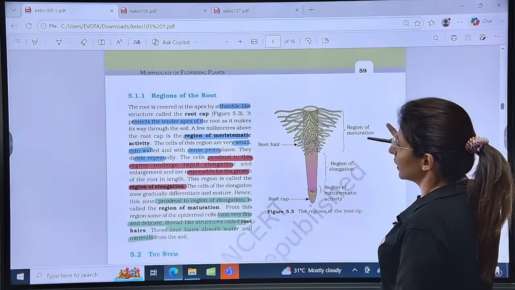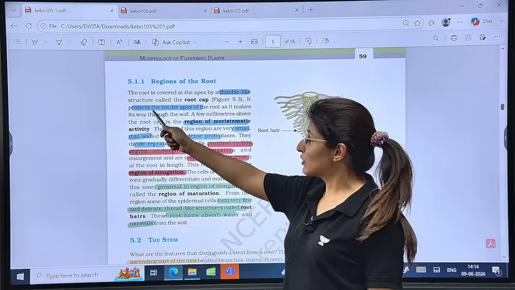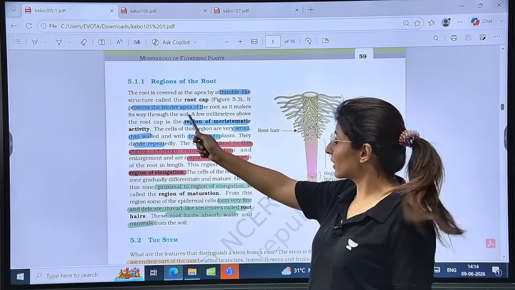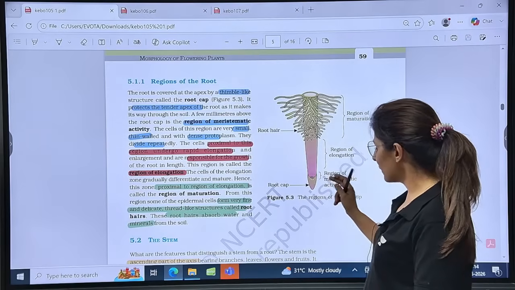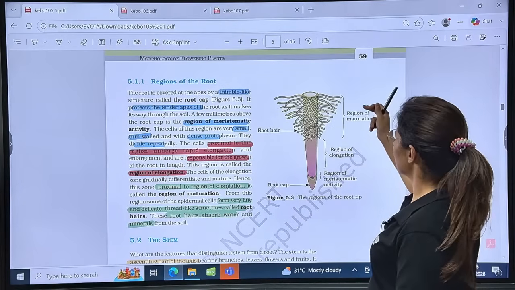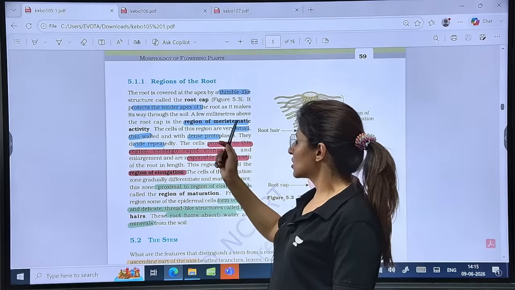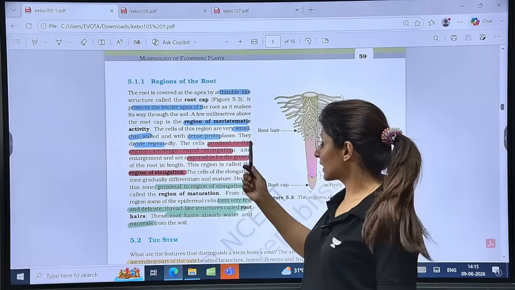Regions of the root. So there is a thimble-like structure called the root cap, which protects the tender, means soft, apex of the root. Now there is the region of meristem. So this is the root cap. Above the root cap, we have a region of meristem, then the region of elongation, and finally the region of maturation. So region of meristem. Meristem means they will have meristematic cells, actively dividing cells.